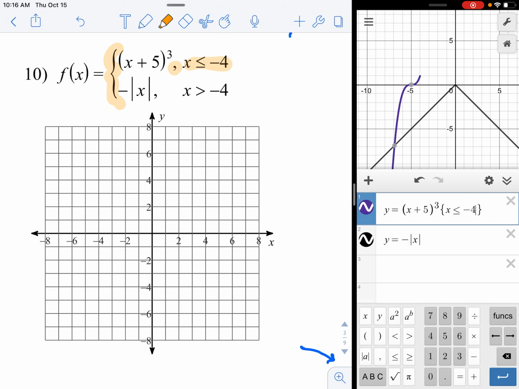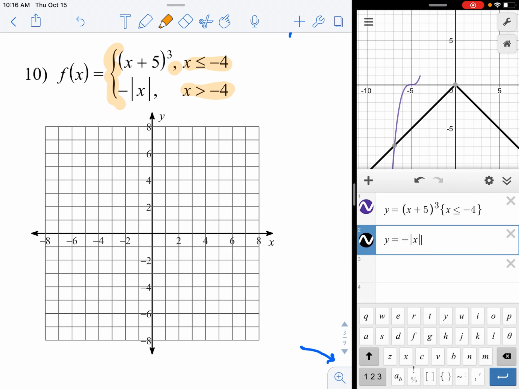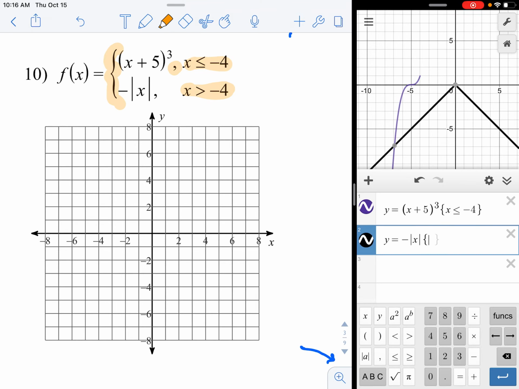Let's do the same thing for the second piece of the function in that domain. So I go here, hit the ABC button, that little squiggly bracket, go back to the regular keyboard. Now I need to type x greater than 4. Nope, sorry, that's -4, my bad, -4. So that is the drawing I have to transpose over to paper here.